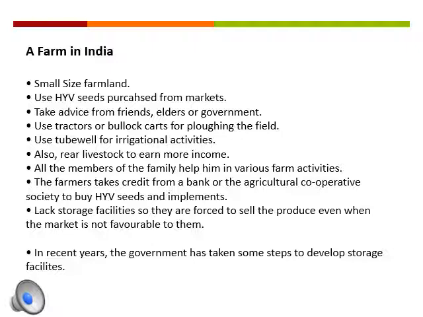They operate on a low scale using traditional methods for agricultural operations, and they rely on indefinite and temporary sources for the supply of essentials. They take advice of elders as well as government agricultural officers regarding farming practices.